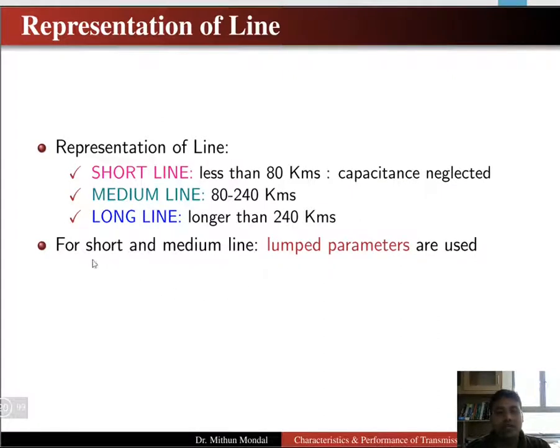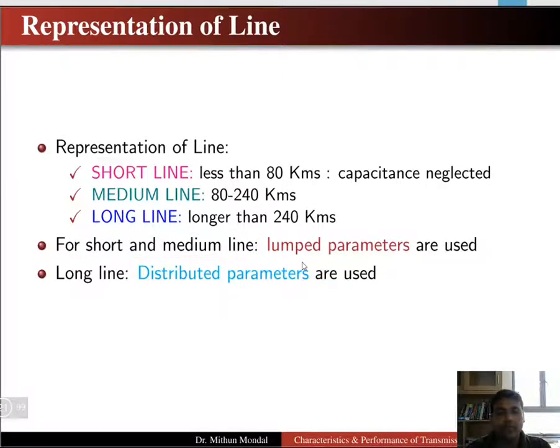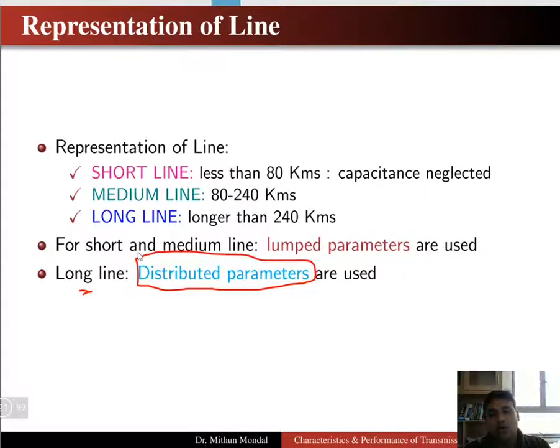So whenever we discuss the short and the medium line, generally lumped parameters are used. So we assume that all the parameters are lumped at a particular point. Whereas whenever we have a long line into consideration, we consider the parameters to be distributed in nature. So a long line will have a more rigorous study in the distributed form, whereas in the short and the medium line we study in the form of lumped parameters.